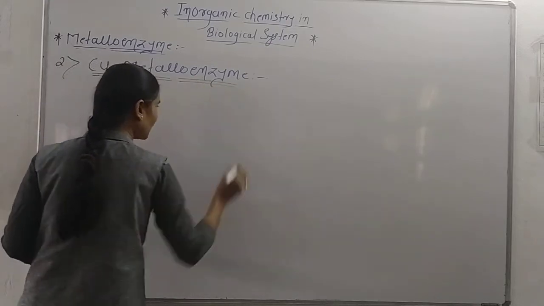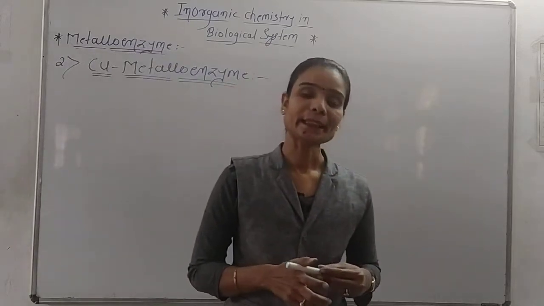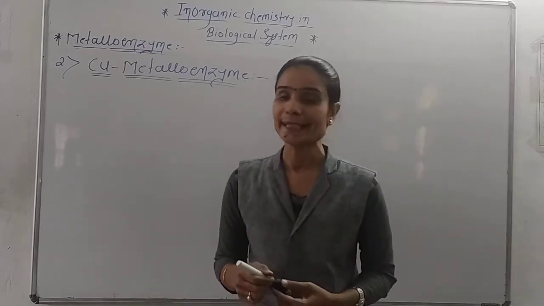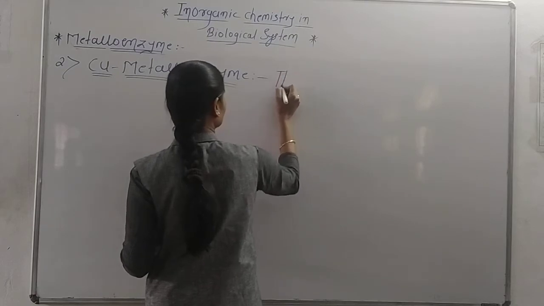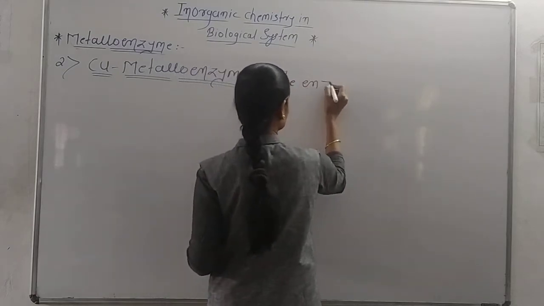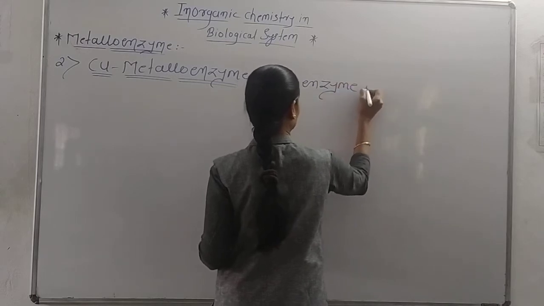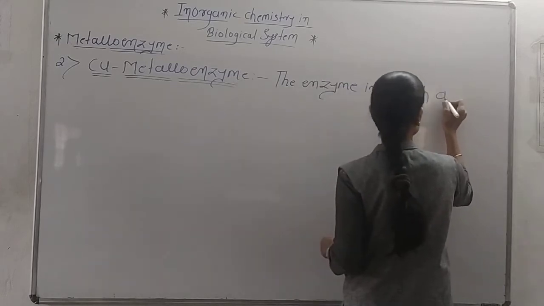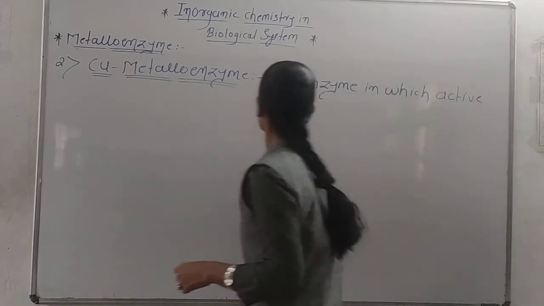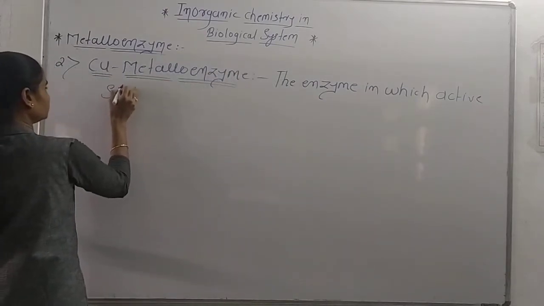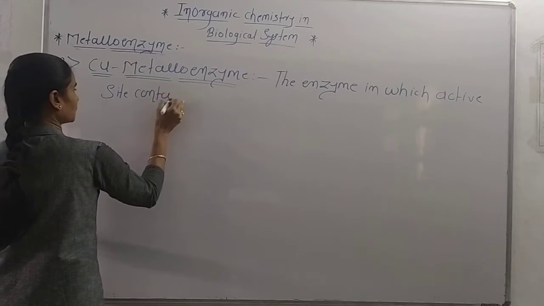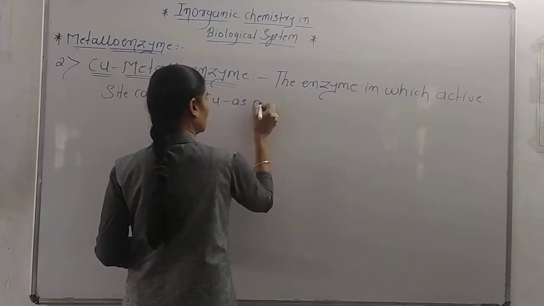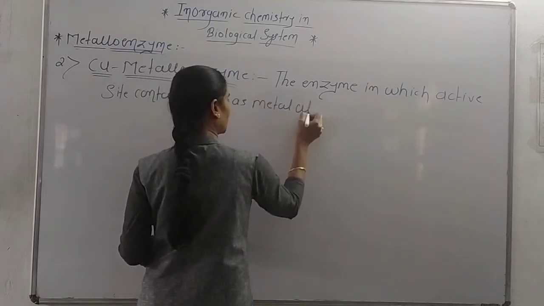We know that a metalloenzyme means an enzyme in which the active site contains one or more metal atoms. So, a copper metalloenzyme is nothing but an enzyme in which the active site contains copper as a metal atom.